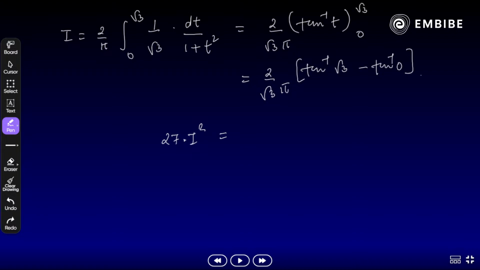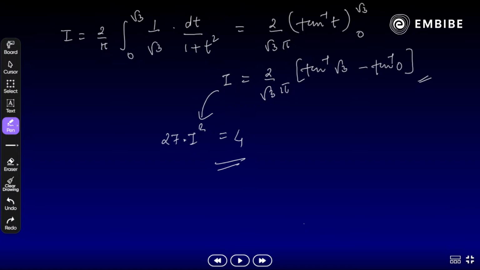What will be the final answer? You have to solve it yourself. Final answer will be plus 4, correct? You can simplify. Very easy now. Tan inverse root 3 is 60, pi by 3. You have to solve it. You will get the value of I here. Once we substitute, you will get the final answer.